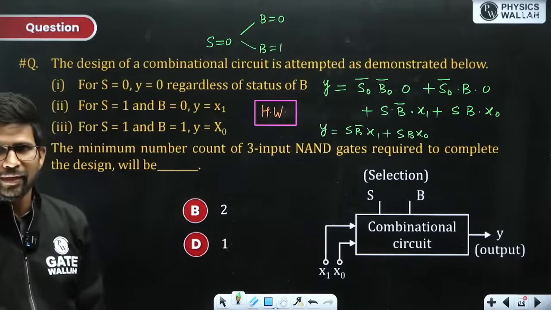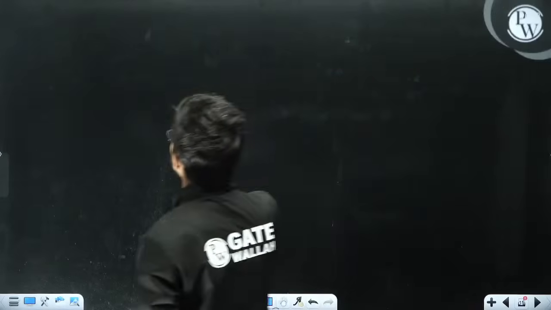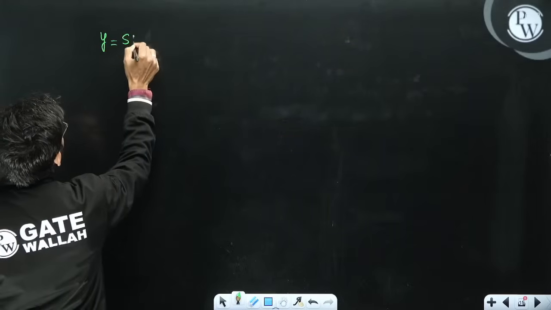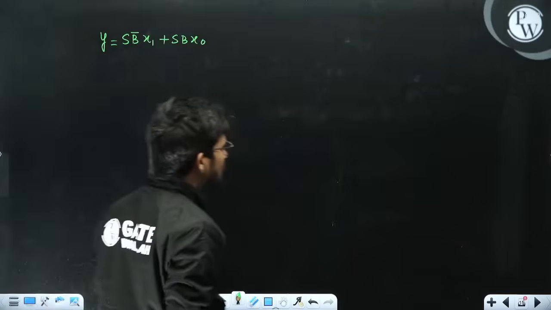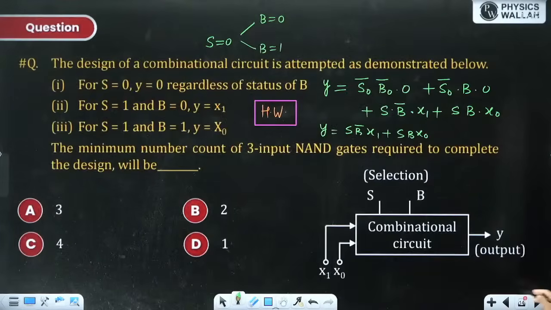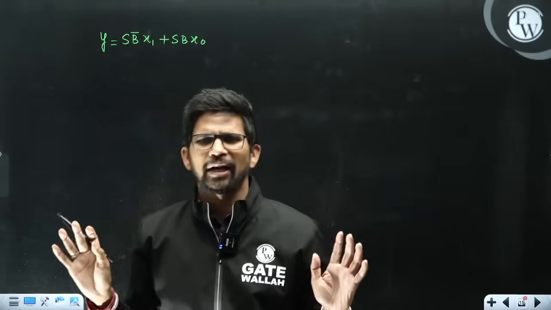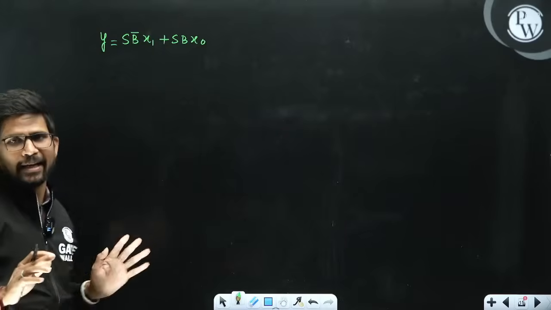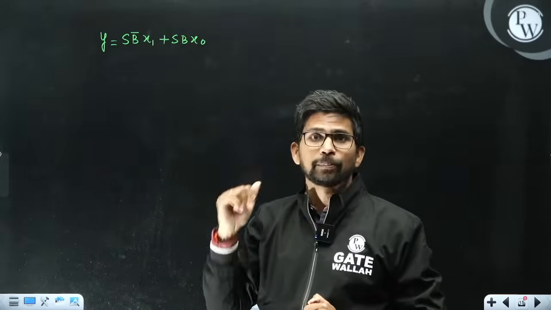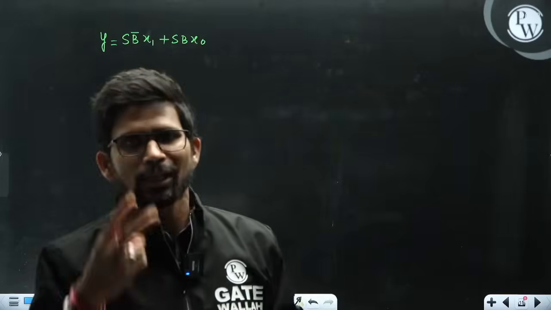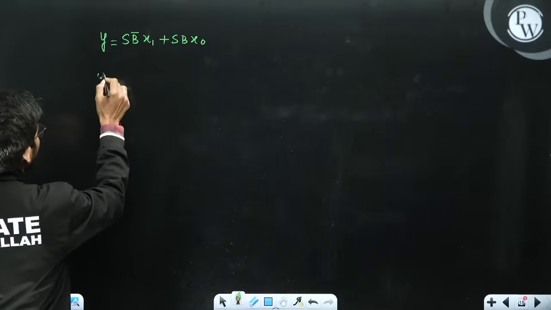So this Y is given in SOP format, and that is required for finding out the minimum number of NAND gates. So firstly you need to find out Y, that is S B bar X1 plus S B X0. It cannot be further simplified. Whether simplification is possible? No sir. Only I can take S common, S (B bar X1 plus B X0). It cannot be further simplified. And here no hidden NAND is there. Why sir? Because only one variable is in complemented form, B bar. You must have at least 2 variables in complemented form for a hidden NAND to be there. So directly we will be finding out Y bar.